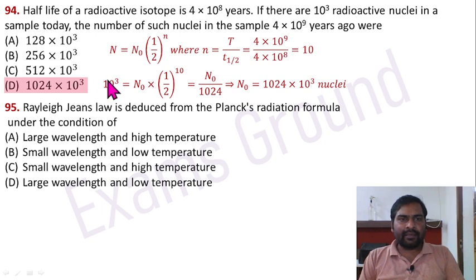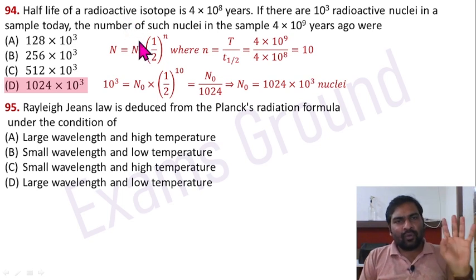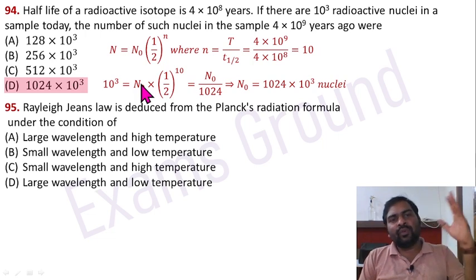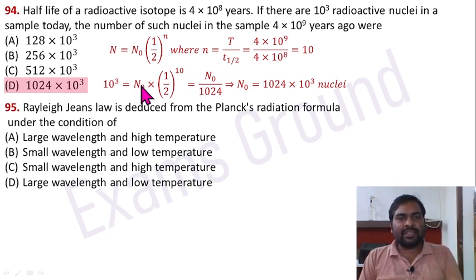So this n is the current time, 10 to power 3 nuclei, and that much time ago it was some value n0. So present time it is n equal to 10 to power 3 radioactive nuclei, and 4 into 10 to power 9 years ago its value was n0. We don't know this n0, we have to calculate the value of n0. Small n is equal to 10 here. 1 divided by 2 raised to power 10, and 2 raised to power 10 equals 1024. So n0 divided by 1024 equals 10 to power 3. So n0 equals 1024 multiplied by 10 to power 3 nuclei. Option D is going to be correct.